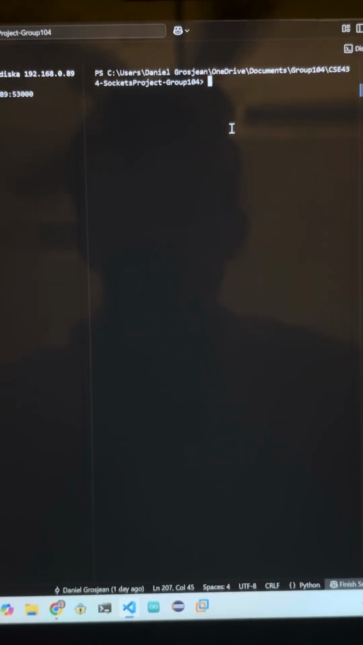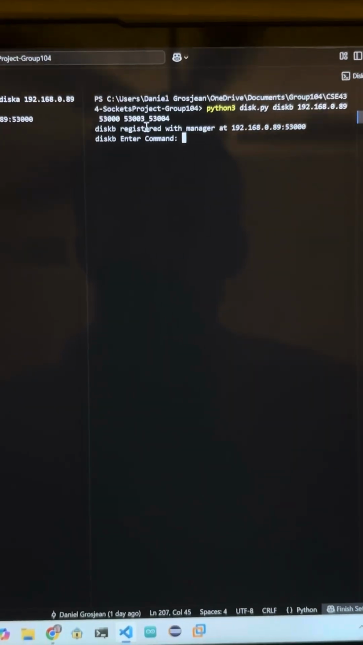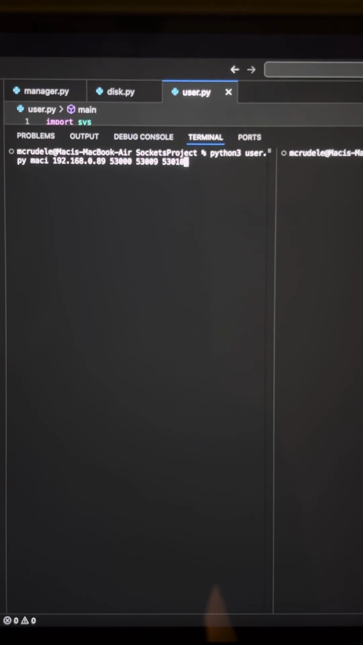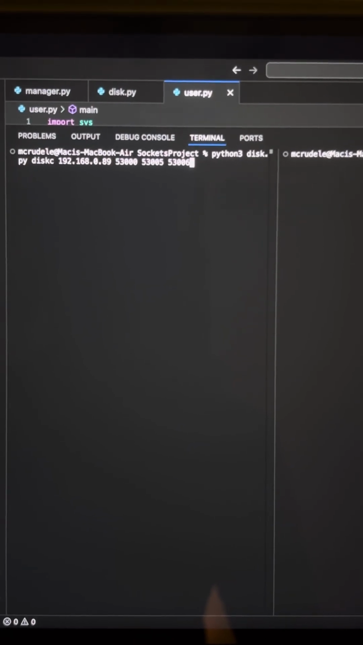And then for B, this is our disk B. Similarly, disk B, ports registered are 53,003 and 4. It's registered with our manager. Now this terminal right here is going to be our disk C. So what we're going to do is set that up, disk C right here, allocating ports 53,005 and 6. It's registered, and then we're going to set up our users.